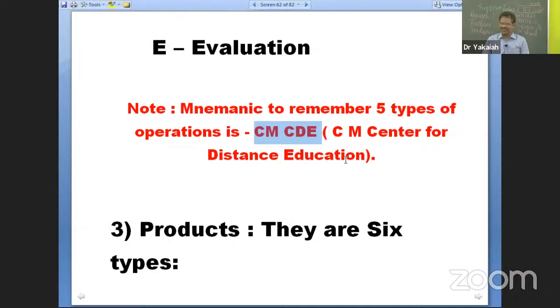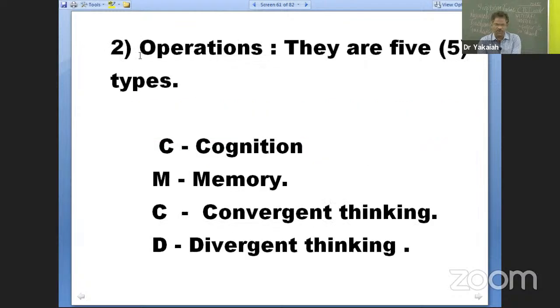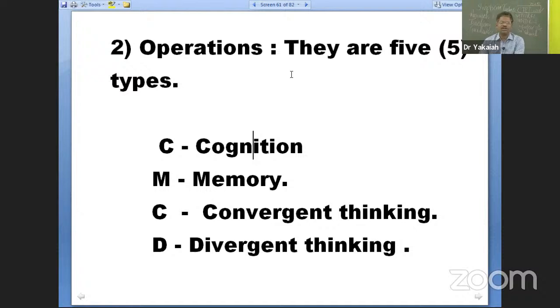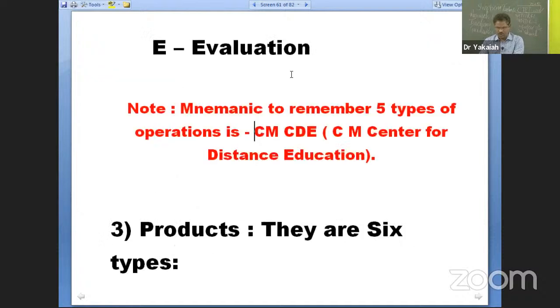All right. Now I have created this name CMCDE, Chief Minister Center for Distance Education, for you to remember these 5 types of operations. CMCDE, C cognition, M for memory, C for convergent thinking, and D for divergent thinking, finally E for evaluation. All right, hope you have made a note. Otherwise, a screenshot, you can take it and we will be moving on.